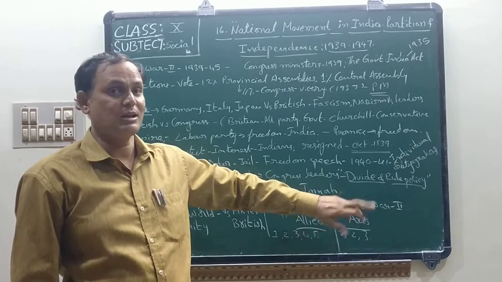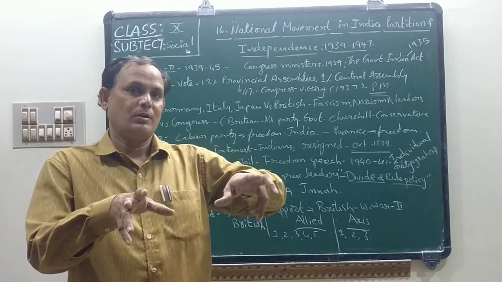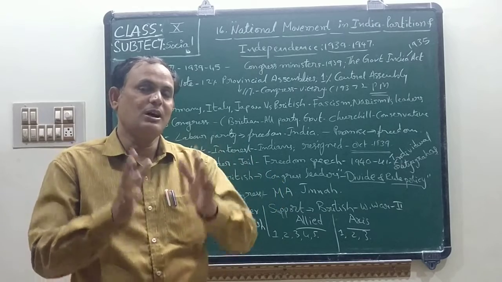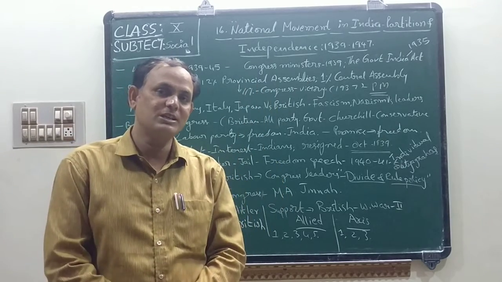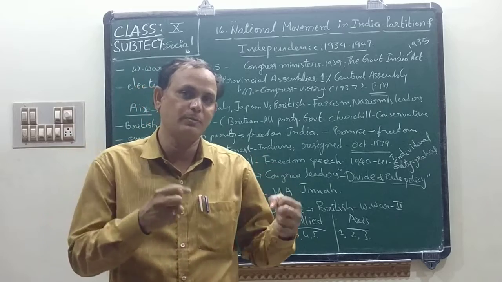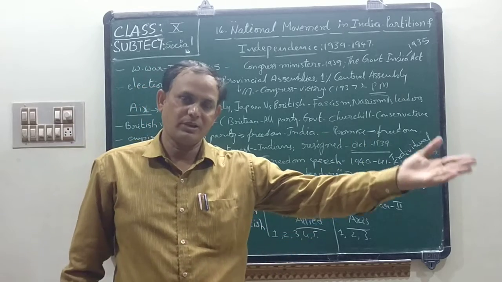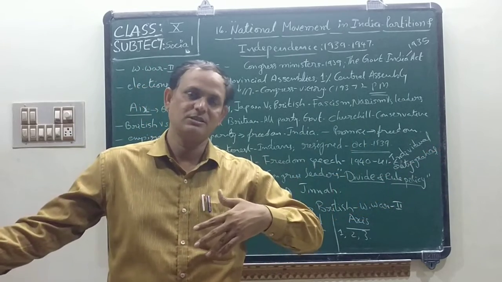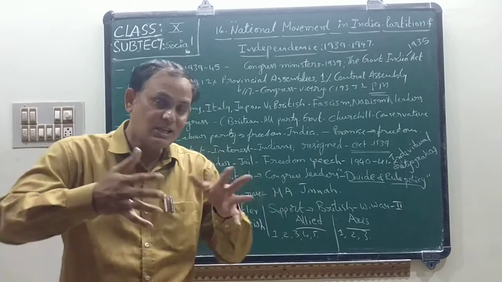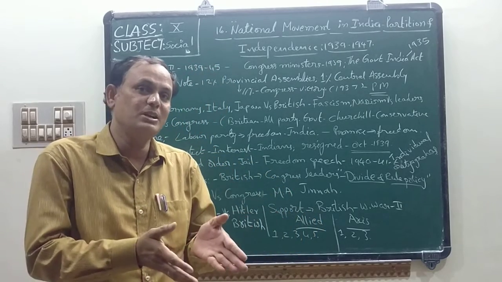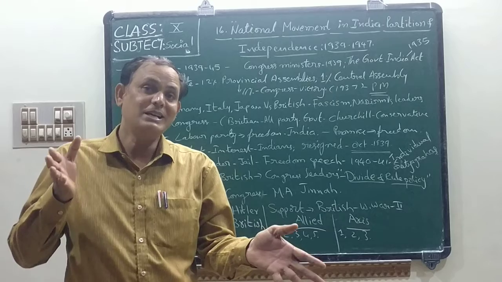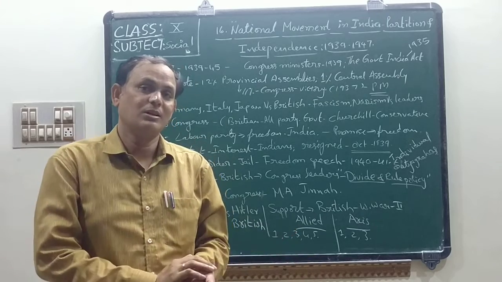These Britishers always followed this policy in almost all countries in the world. So that's why with this policy they occupied the political power of African countries and also Asian countries. Okay, children. So this same policy was implemented when all Indians opposed the British rule.